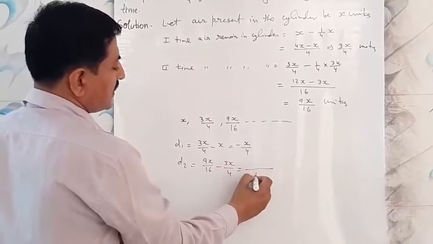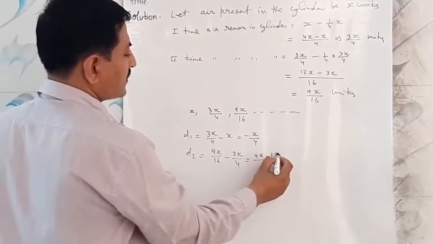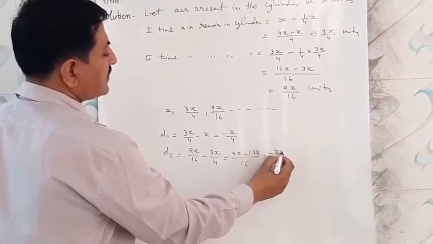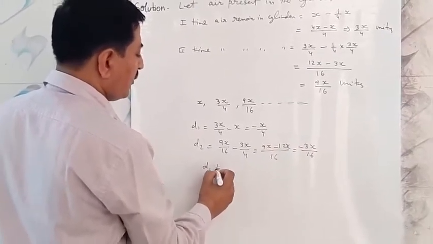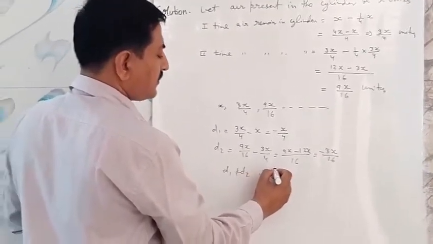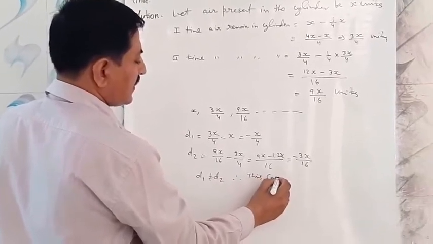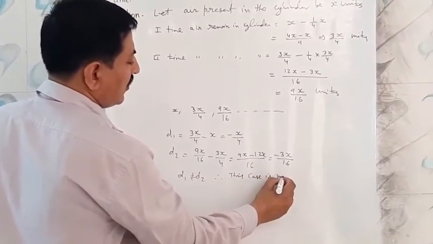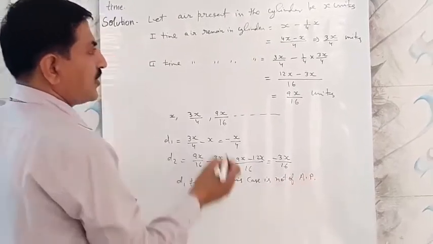Again 16 will be LCM, and there will be 9X minus 12X, that is minus 3X upon 16. So d1 is not equal to d2. Therefore this case is not of AP, because the common differences are not the same. Common differences are different.